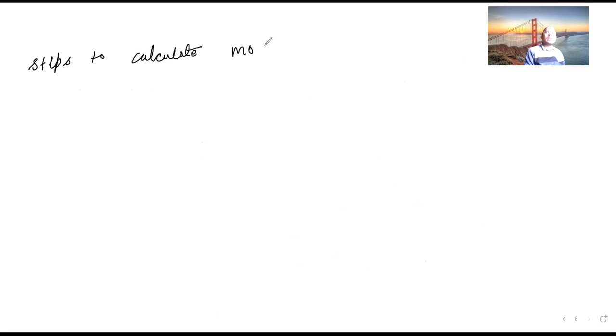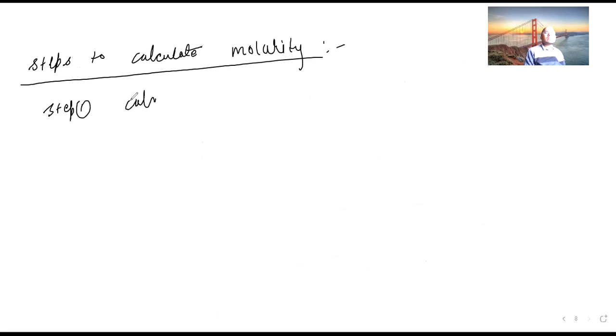Steps to calculate molarity. So what are the steps you are going to use? Very simple. Step number 1: calculate the molar mass of the solute.